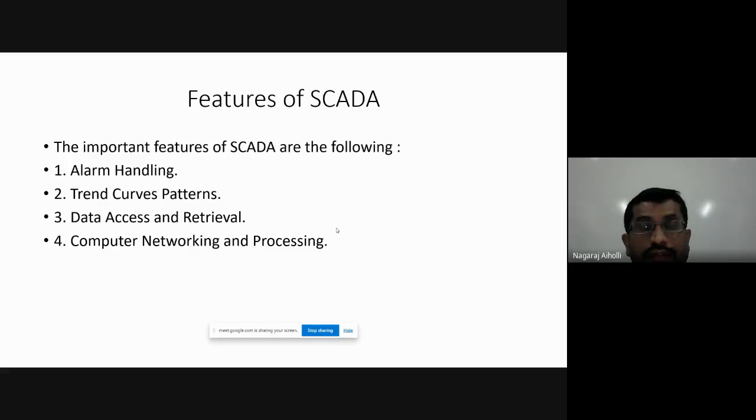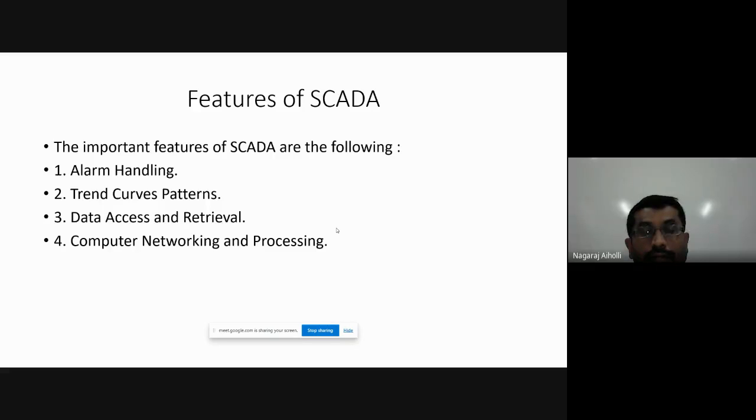Trend curves patterns, that is the various curves available on the display device to indicate various process variables, control variables. Data access and retrieval: you can store the data in the memory, that is called storing the data. If you are reading the data from the memory location, that is called retrieval.